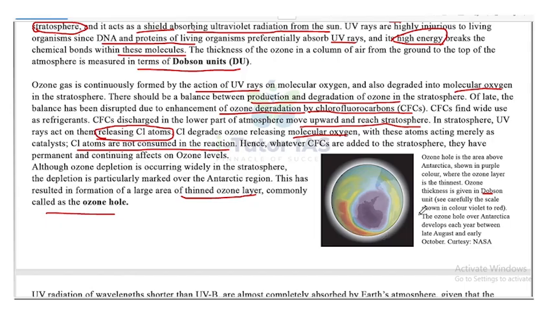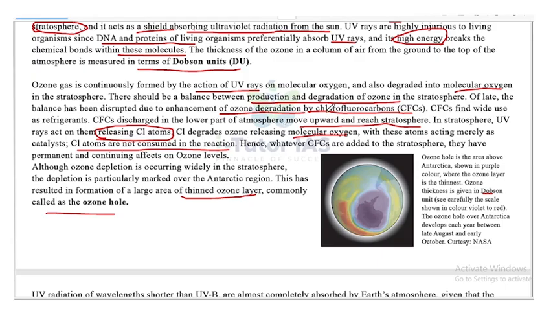So this is the picture representation of an ozone hole that is formed in the stratosphere above Antarctica. So we have seen the ozone gas is continuously formed by the UV rays, and it is continuously degraded. So this production and degradation is already happening in the stratosphere, and there is a balance between this production and degradation. But the recent problem is due to the presence of chlorofluorocarbon.